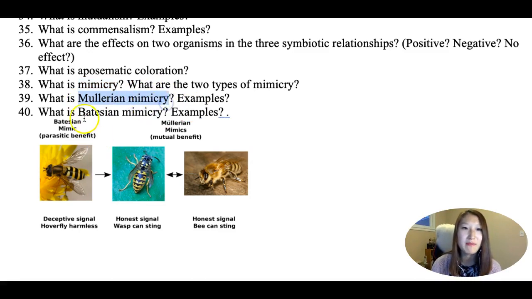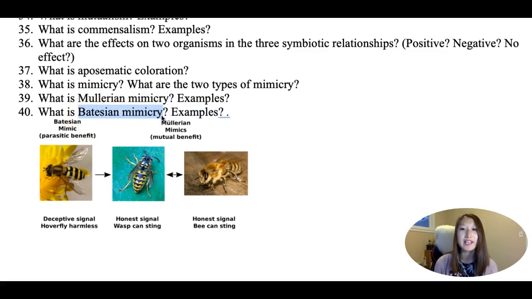There are two types of mimicry. One is called Mullerian mimicry, one is called Batesian mimicry. Mullerian mimicry is when two species look alike and they're both harmful in some way. For example, this is a wasp and a bee, they're both harmful. They both can sting and they look alike. This is good because predators can learn more quickly that eating something that looks like a wasp or a bee is a bad idea. So then they'll stop eating the wasp and the bee and everybody gets to live.